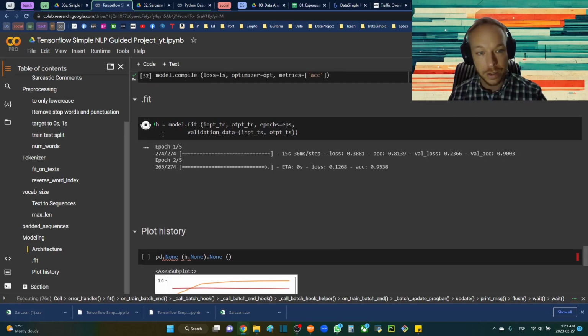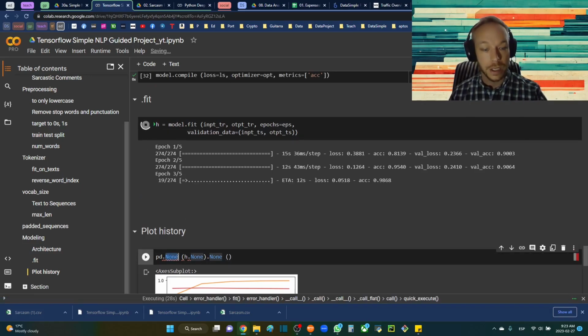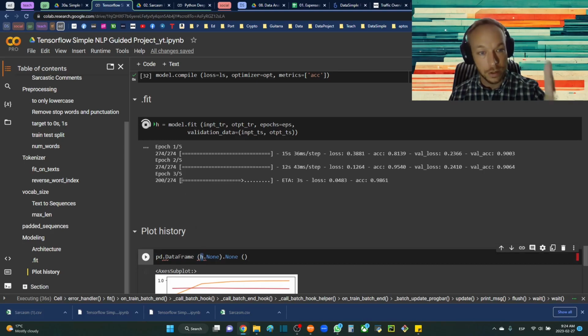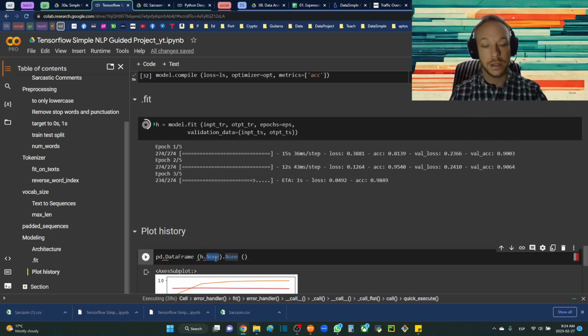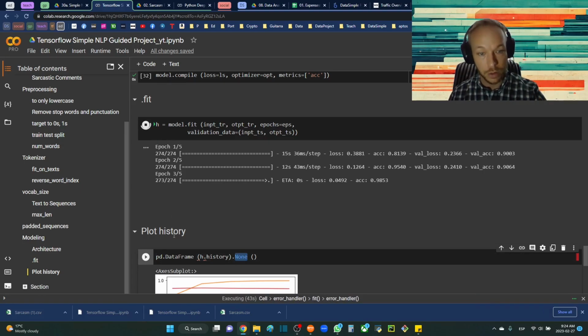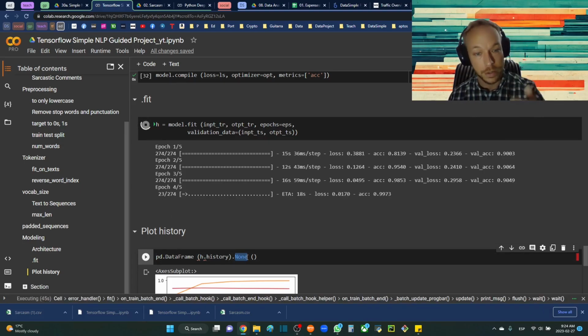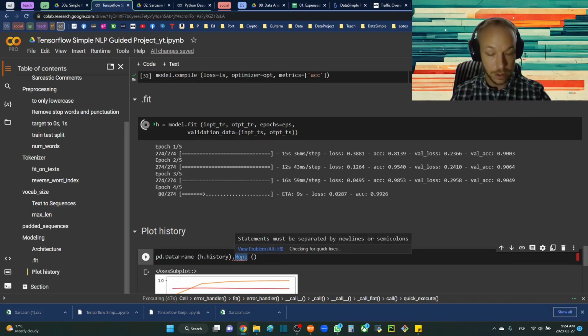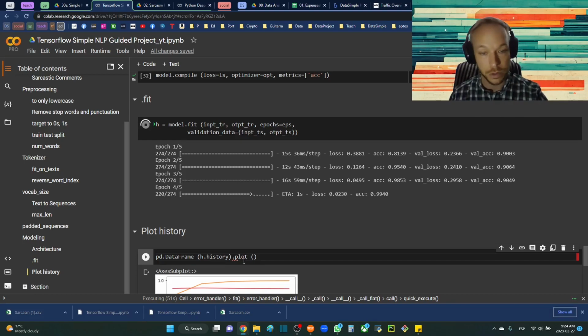So to plot this history, I'm assigning this to history. I'm going to go the easiest way. You can do this in many ways, but this is definitely the easiest. So we're going to go pd.DataFrame. History is the history object that I created up above, h.history. This is a dictionary that comes out of this, and it fits really nicely into a data frame. And then if you just go data frame dot plot, it will just plot these values as well.